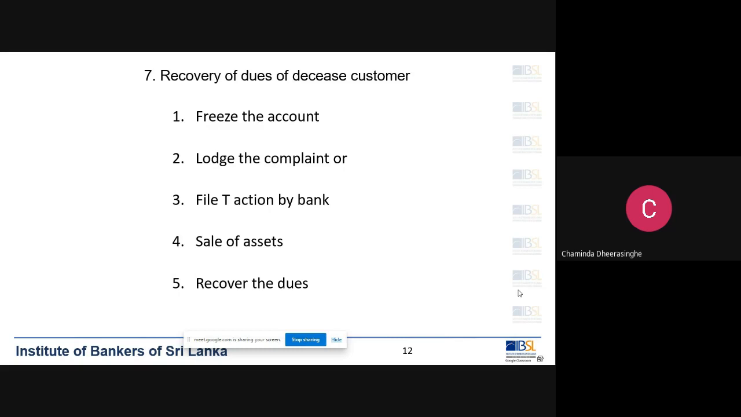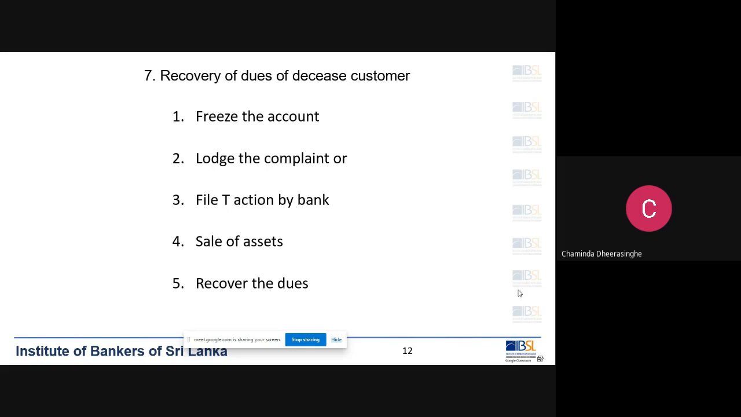Recovery of dues of a deceased customer. How can we recover the money from a deceased customer? Can we recover the money from the customer's account after the death? Basically, we cannot. Remember, we can't deduct any money from the customer's account after the death of the person. So what we have to do is immediately freeze the account. Freezing the account means no debit, no credit, we freeze both.